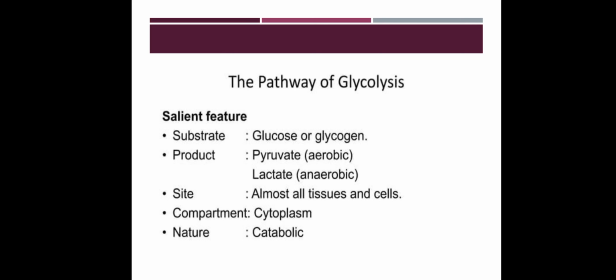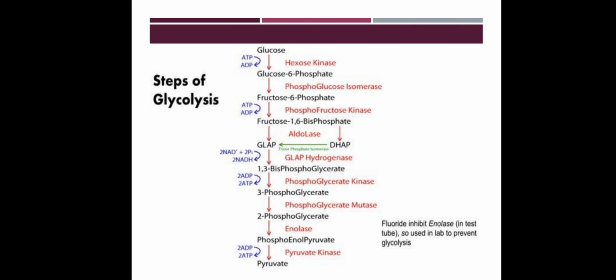So the pathway of glycolysis, what are the salient features? Substrate, the main material which starts the biochemical pathway, includes glucose or glycogen. The product is pyruvate in aerobic conditions, that is the presence of oxygen, and lactate in the absence of oxygen, that is anaerobic. Site: almost all tissues and cells. Compartment: cytoplasm. The enzymes involved in these reactions are mainly present in the cytoplasm. The nature of the metabolism is catabolism, that is a breakdown.